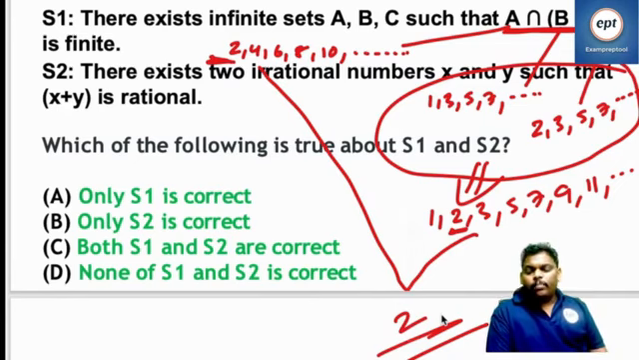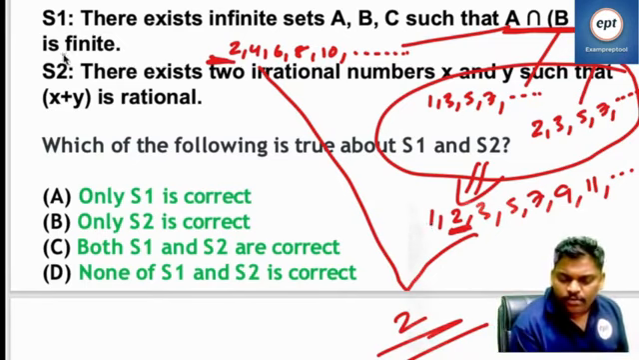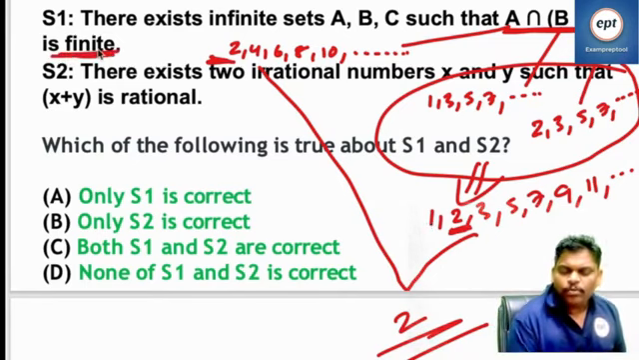Odd number union prime number: all odd numbers will come and 2 extra also will come. Even number intersection odd number, you will get the empty set. But 2 is common in the prime numbers and even numbers. Anyhow, he is saying finite. If a finite set comes, no problem.